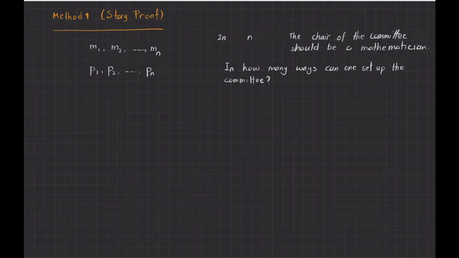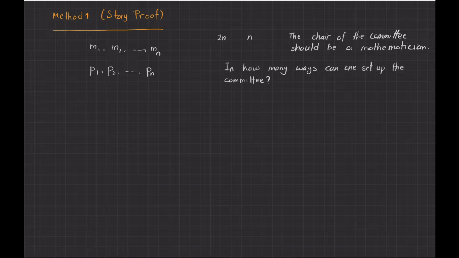We want to solve this problem in two different ways. One easy way: my goal is to choose n people out of 2n people, but one of these n people should be the boss, and that boss should be a mathematician. So the easy way to solve this problem is to choose that one person as the boss first.